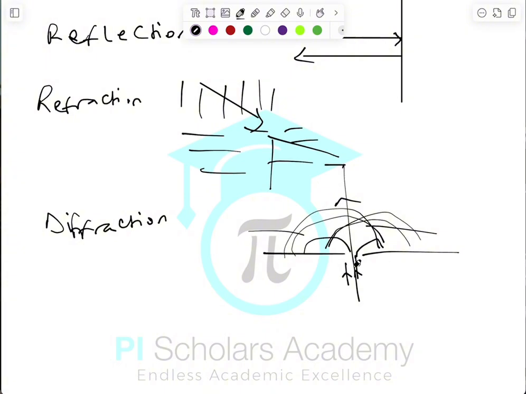And there is also interference. Interference is simply superimposition of waves. When you have more than one wave, like two waves, following the same path and they are in phase, these two waves can combine together and form a single wave of higher amplitude. We call that constructive interference.